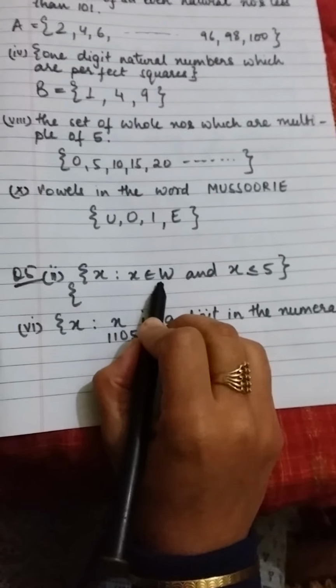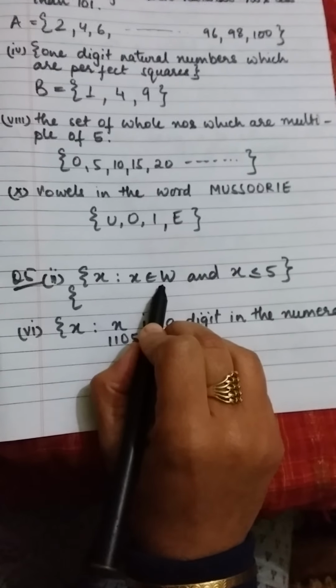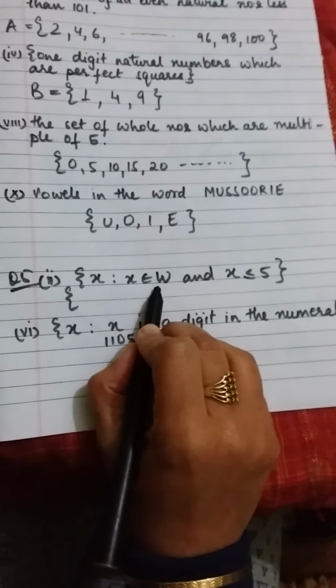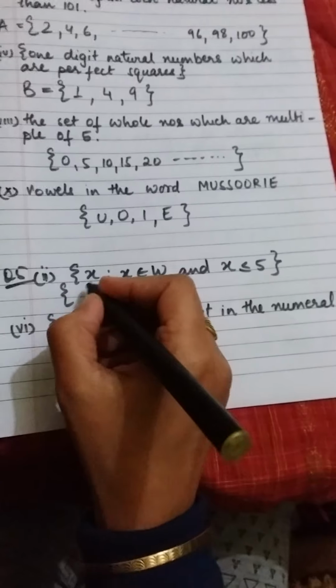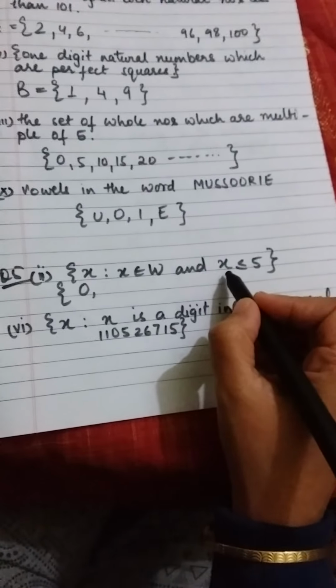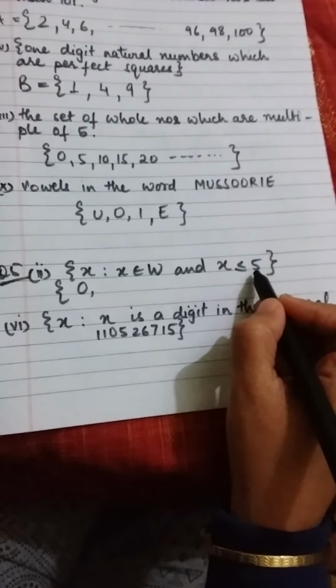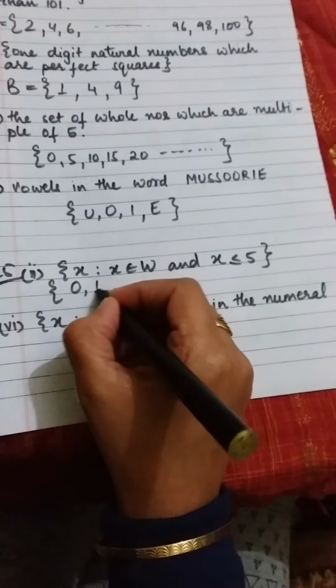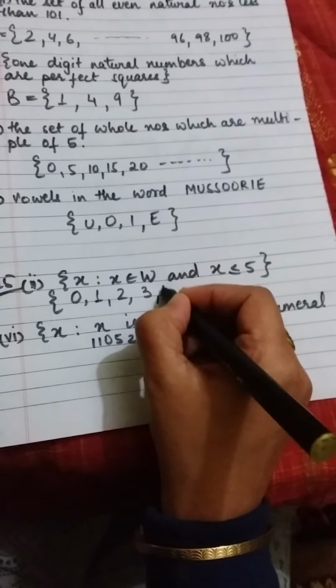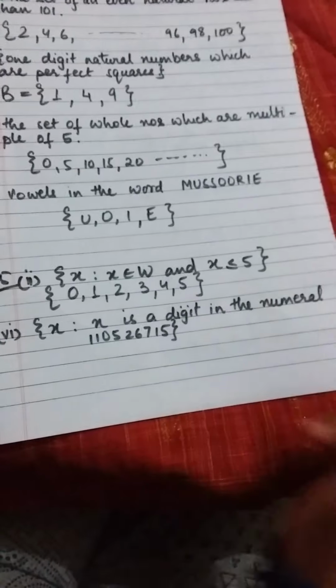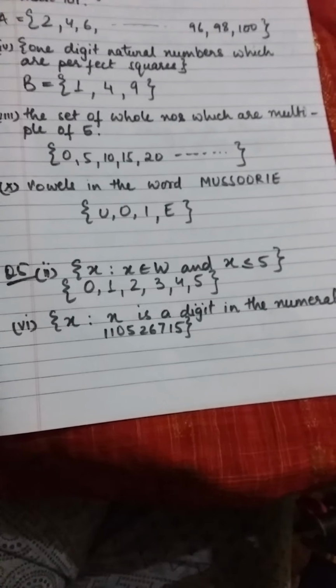So we know the beginning also because we are talking about whole numbers. From where should we start? We should start with 0 because we are talking about whole numbers. We have to write all the numbers X till 5. So 0, 1, 2, 3, 4 and 5. This will be the set. Okay.